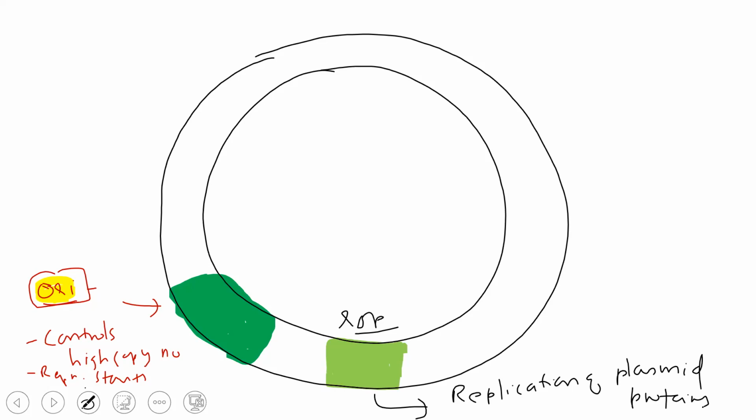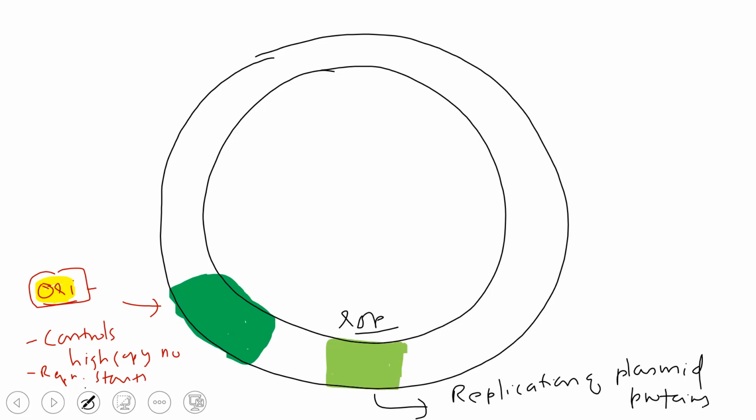Now, apart from that, we need selectable markers. So we usually prefer two such selectable marker genes. It is to identify whether our desired DNA has been transferred in this vector or not.